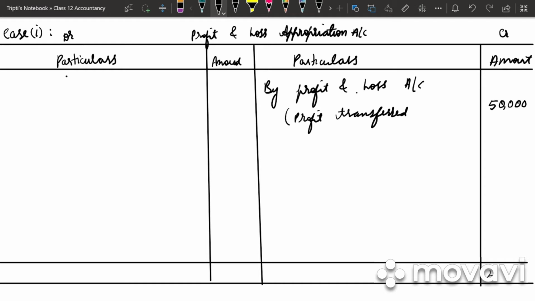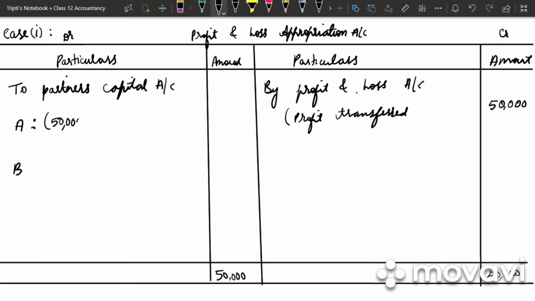Anything else they have given in the problem? No. So we total our credit side, that is 50,000 and 50,000, and the balancing figure we transfer to partners' capital account. We have two partners A and B. So 50,000 into, what is the profit sharing ratio? 3:2. 3 by 5, that is 30,000. For B it is 50,000 into 2 by 5, that is 20,000. So we get the total as 50,000.